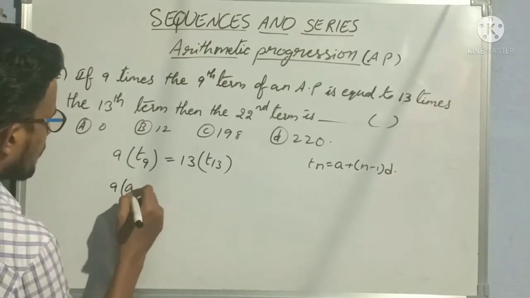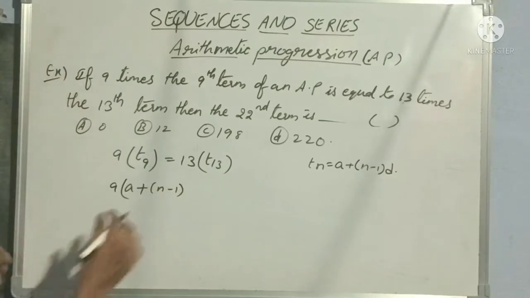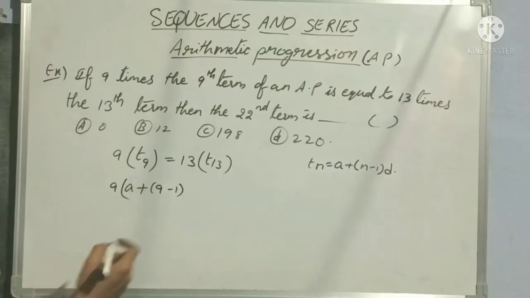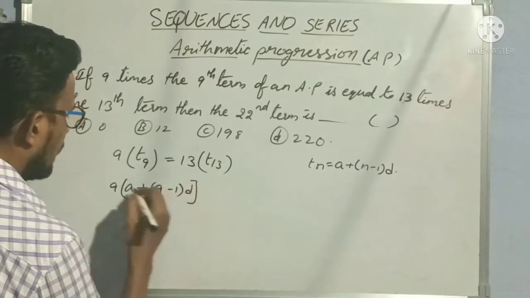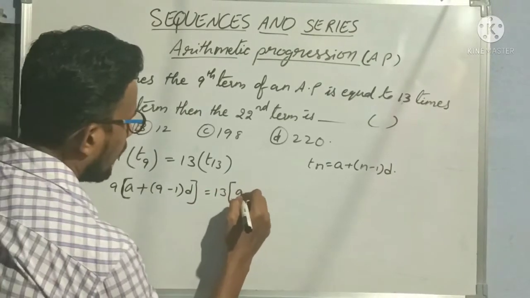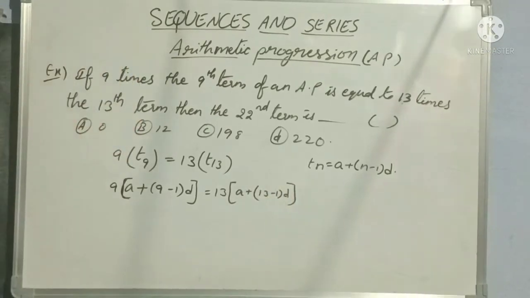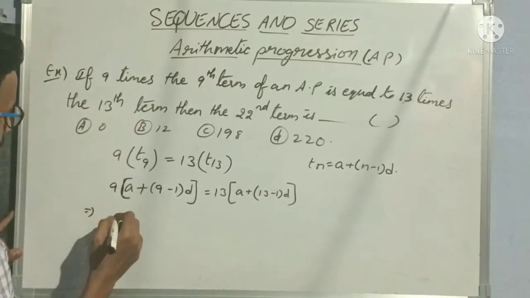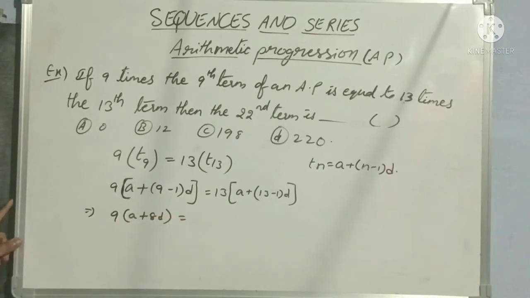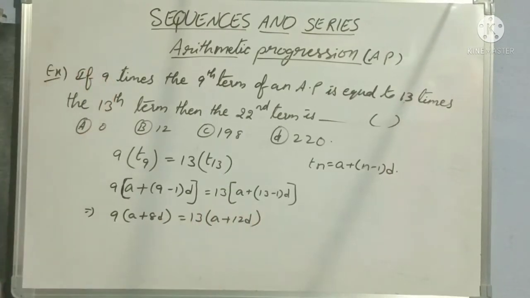So here keep the A as it is, A plus n minus 1. Here we have to take 9, right? T9 minus 1 into D is equal to 13 times of A plus 13 minus 1 into D. Okay, so this implies 9 into A plus 9 minus 1 is 8D is equal to 13 times of A plus 13 minus 1 is 12D.